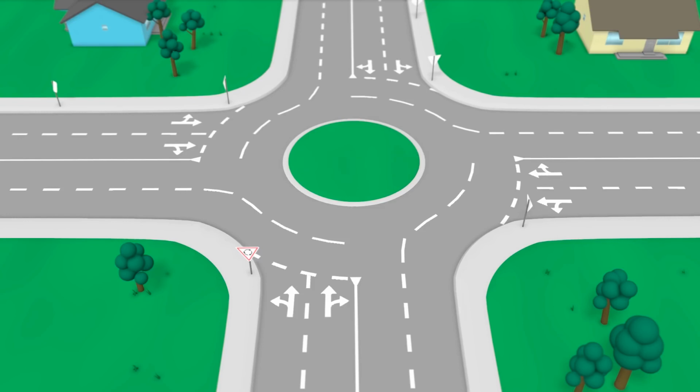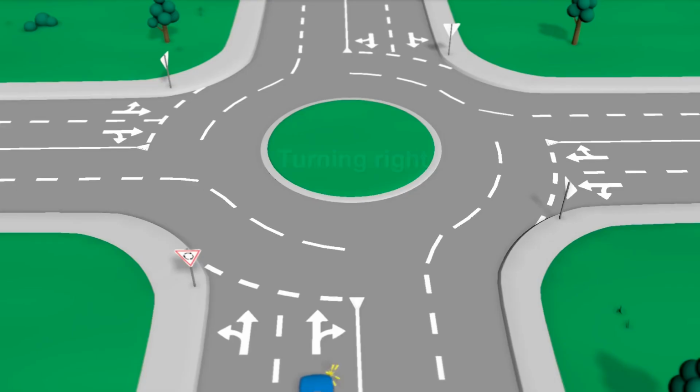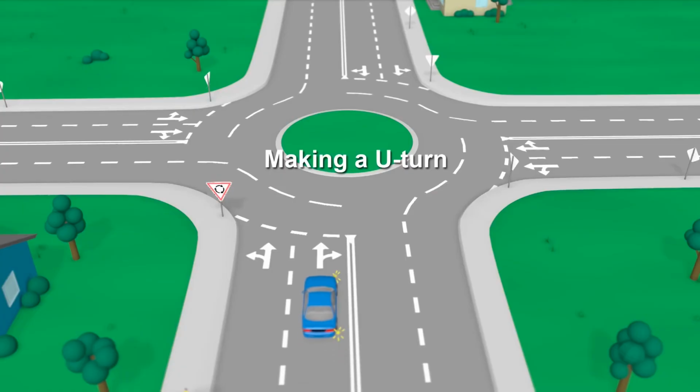Turning left. When turning left, you must indicate left on approach and be travelling in the left-hand lane unless there are road markings with other instructions. Stay in the left lane and exit in the left lane. Turning right. When turning right, you must indicate right on approach and be travelling in the right-hand lane unless there are road markings with other instructions. Making a U-turn. When using a roundabout to make a U-turn, you must approach in the right lane and signal right.